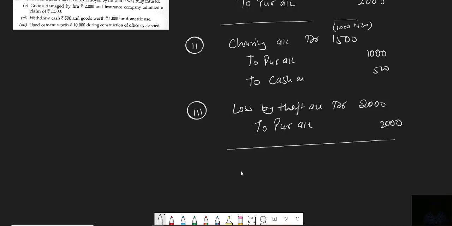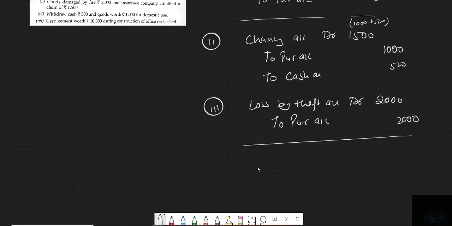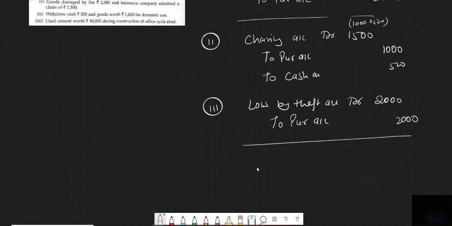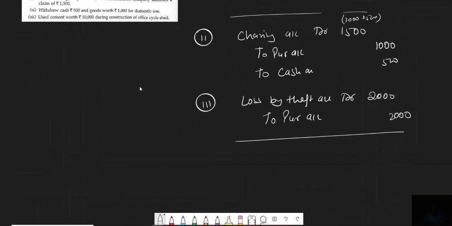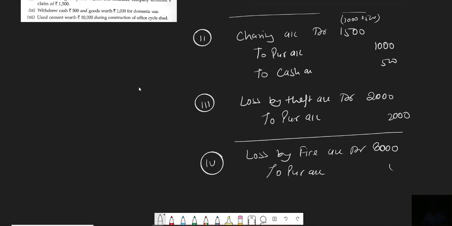Transaction number 4 is goods worth rupees 8000 were destroyed by fire and it was fully insured. So the fourth one, goods worth rupees 8000 were destroyed by fire. So first we will pass the entry for loss by fire. So loss by fire account debit 8000 to purchase account. What thing is decreased? Our purchase.